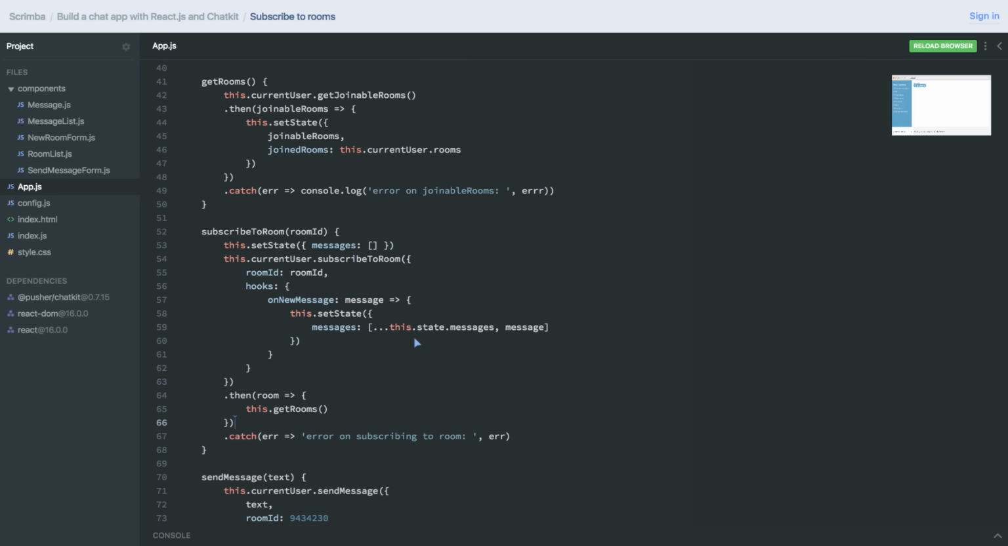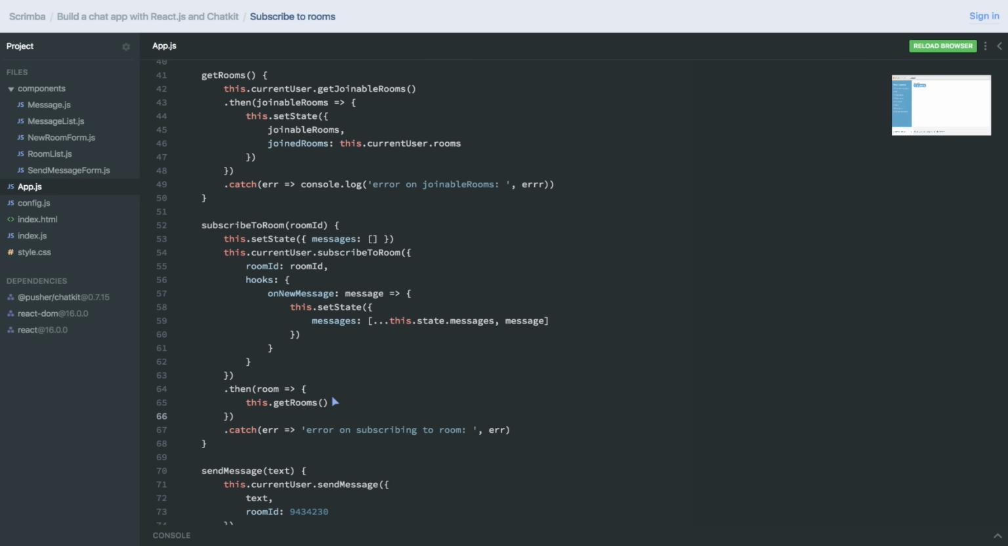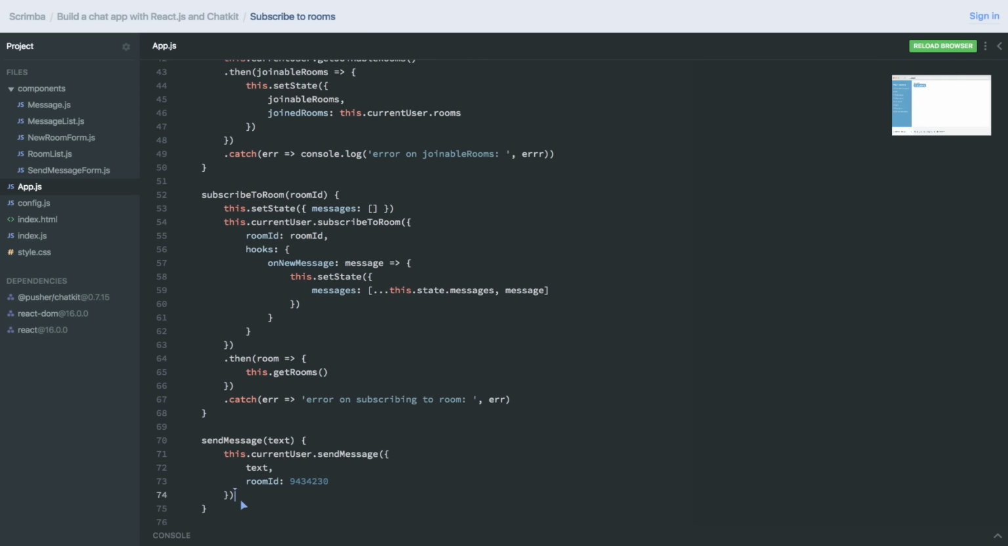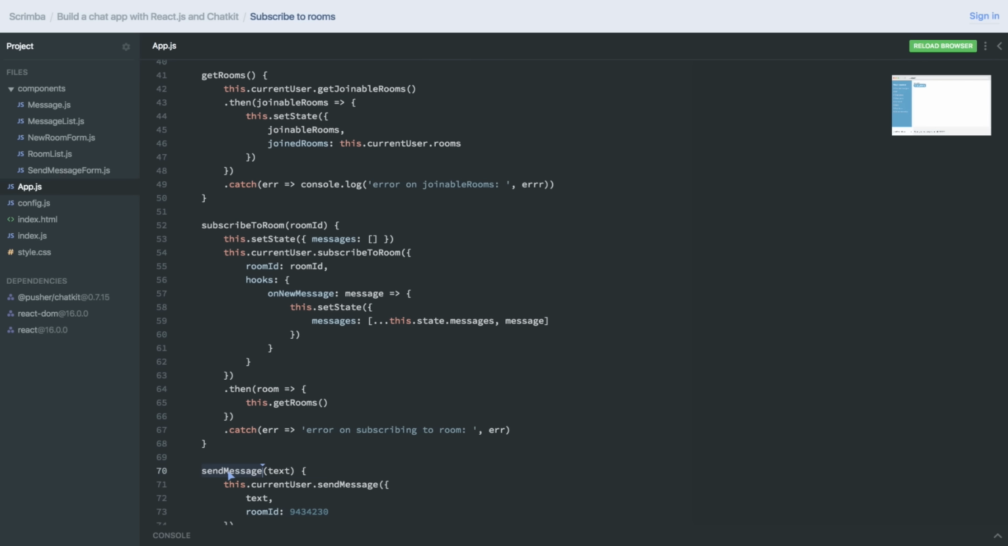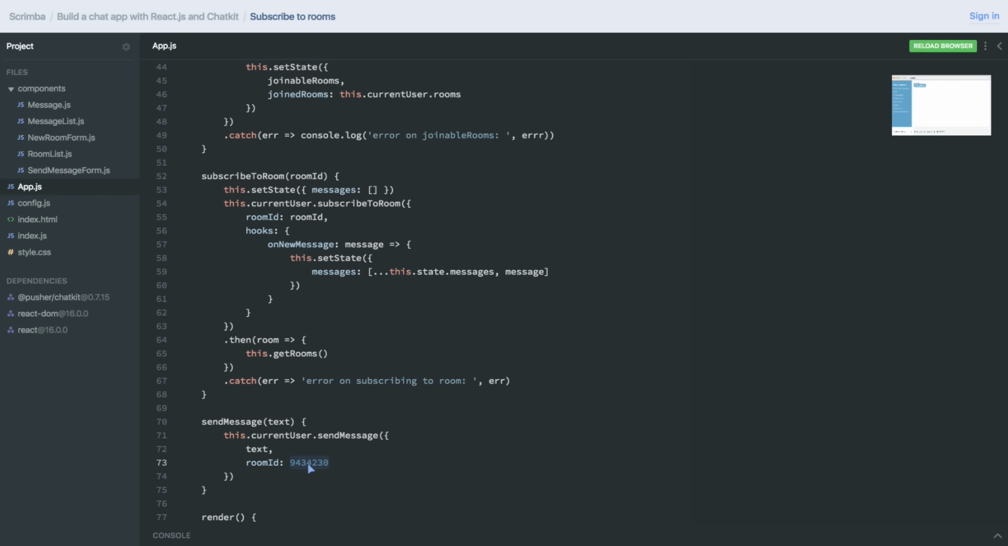Like that. And now we should be keeping track of the rooms correctly. What we then need to do is to make sure that we can send messages to the correct room. Because right now, when we're triggering the send message, we're just hard coding in that we're sending a message to this specific room. And that, of course, doesn't work. And the answer to that is also to be found in this callback function here.